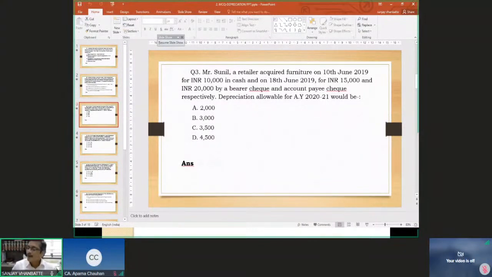That's fine. The asset is used for more than 180 days. Yeah, 10th June, 18th June, all those dates are much before 30th September, rather 3rd October. And furniture, you can immediately put to use the day you purchase. So there is no question of any installation. But otherwise, assuming that they are used for the full year, we can accordingly answer this. Okay, next.